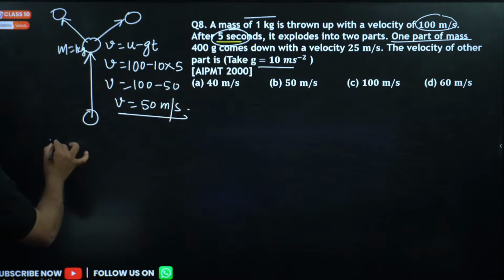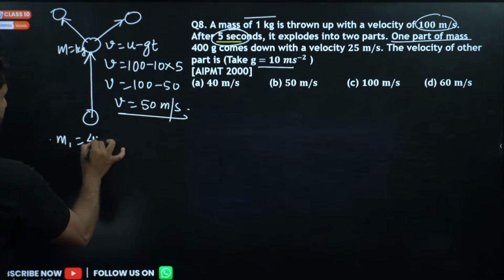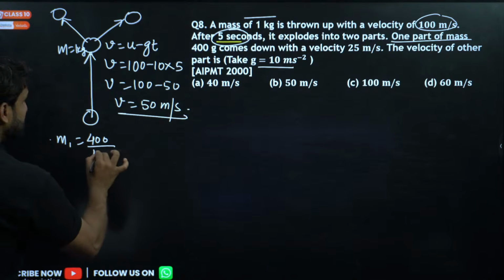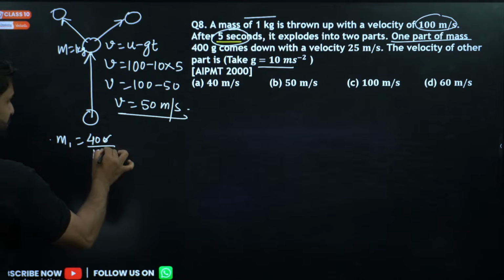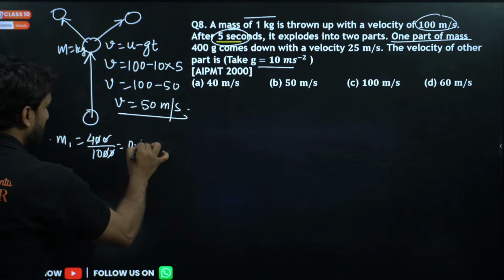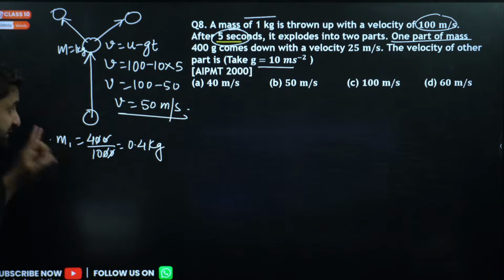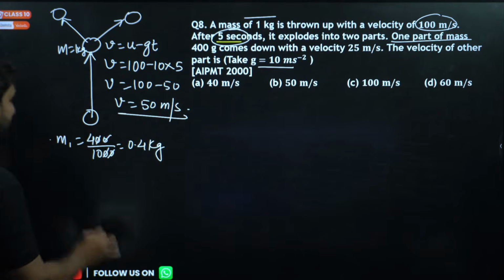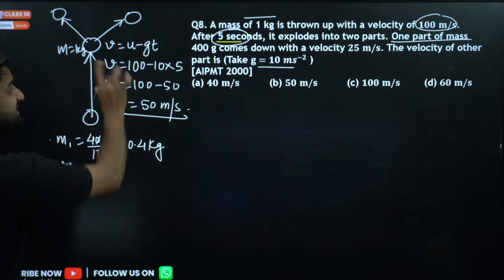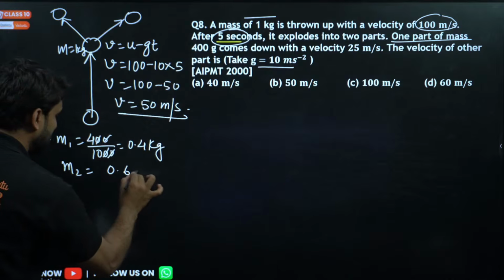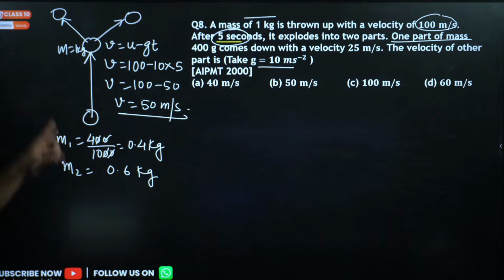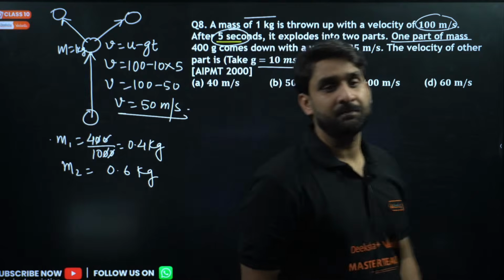Let's say M1 is 400 gram, which we can change into kilogram: 0.4 kilogram. If the first part has 0.4 kilogram, the second exploded part will have 0.6 kilogram, because the complete mass is 1 kilogram.